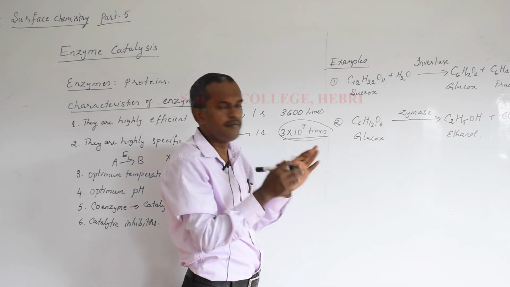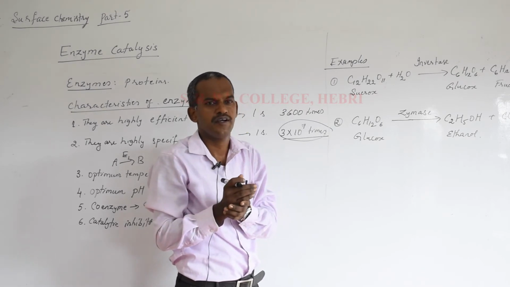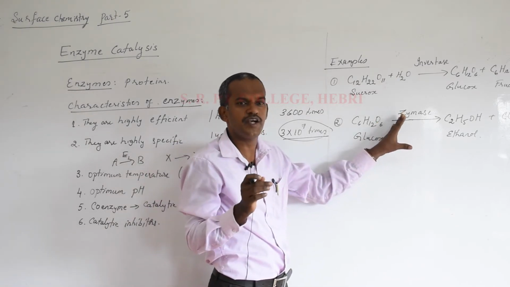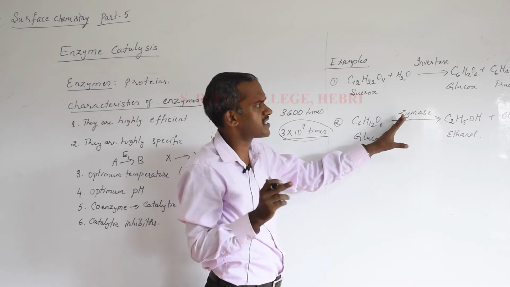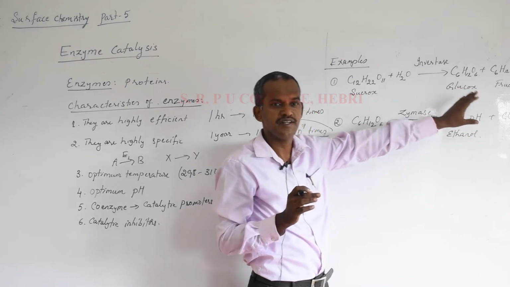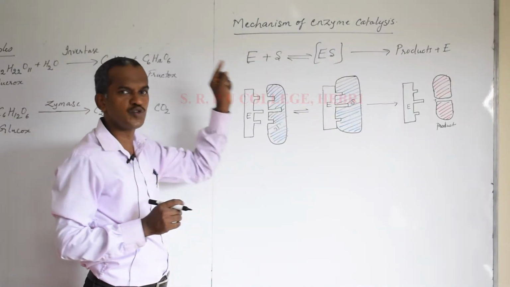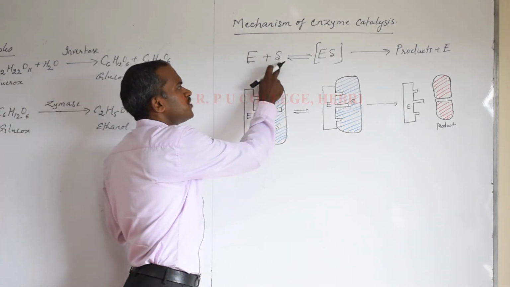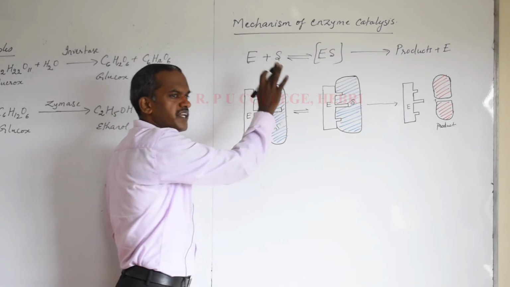Now the mechanism of enzyme catalysis is just a two-step process, where the reactants we usually call substrate. Simple, I think you can understand. Substrate and reactant are one and the same, but whenever enzymes are present we use the word substrate. Now just try to remember the two steps in the mechanism of enzyme catalysis. Step 1, enzyme reacts with the substrate. I used a short form here, E for enzyme, S for substrate. Substrate is nothing but a reactant only.